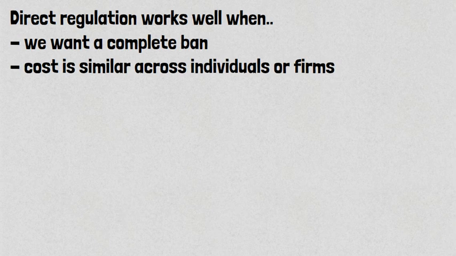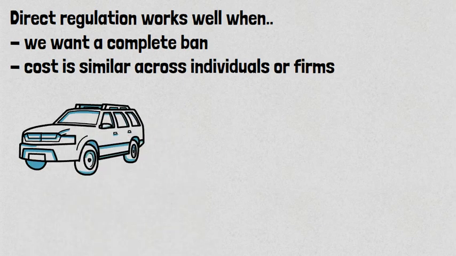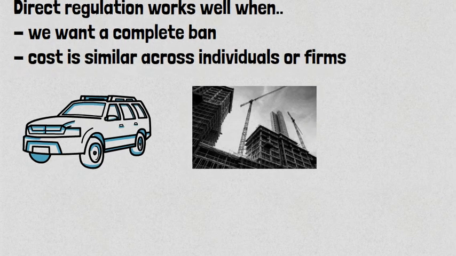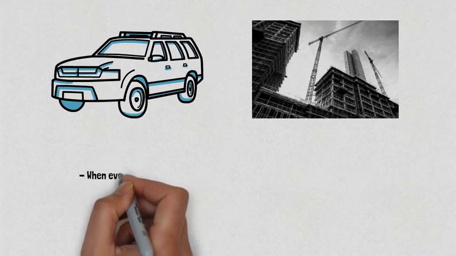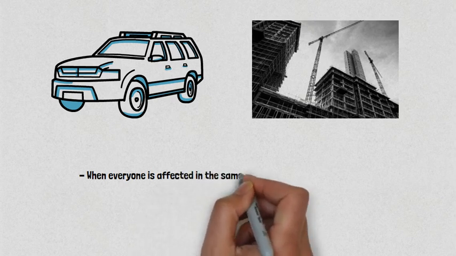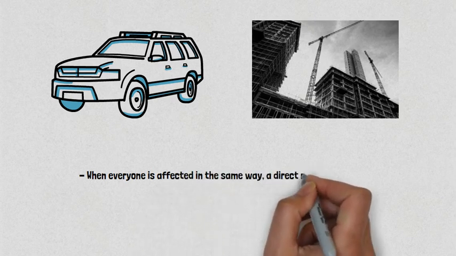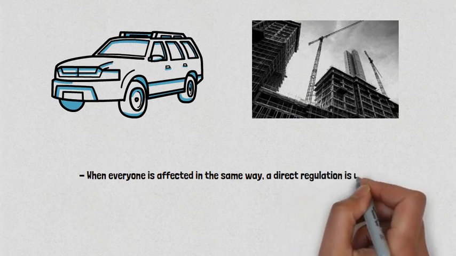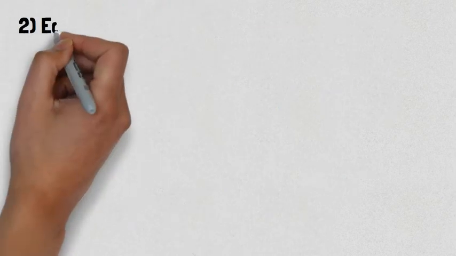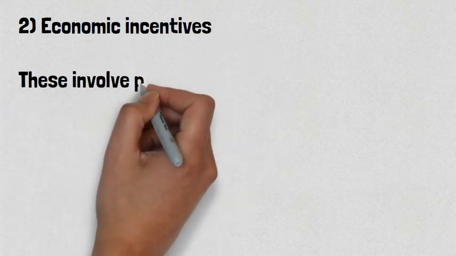In the EU, car firms are regulated on the rate at which they produce emissions. There are energy efficiency standards on new build homes in many countries. These regulations affect each individual or firm in a similar way, and regulation is a useful tool in this context. We should remember that climate policies should cause as little inconvenience as possible. Where everyone is inconvenienced in the same way, such as by a smoking ban or a planning guideline, then regulation is useful. When everyone is not inconvenienced in the same way, this is where economic incentives come in.